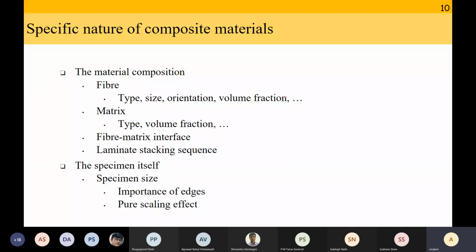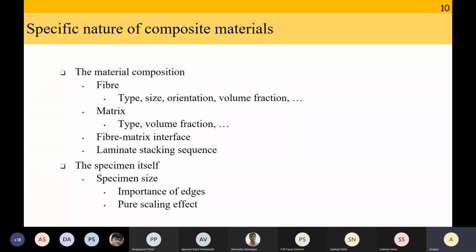Okay, so till now, whatever we have read or discussed in this class is independent of the type of material. Whatever I said is true not only for composites, it's true also for metals. Now, for composite materials, what are the specific challenges that we have to consider? Metals are isotropic. So if I say the strength of aluminum is so and so, it means the strength of aluminum. But I cannot say strength of composite is so and so because I have to specify. I cannot even say the strength of carbon fiber composite is so and so. I have to say what was the size of the fiber, what is the orientation, what is the fiber volume fraction. So the permutation and combination in composite materials are much higher.